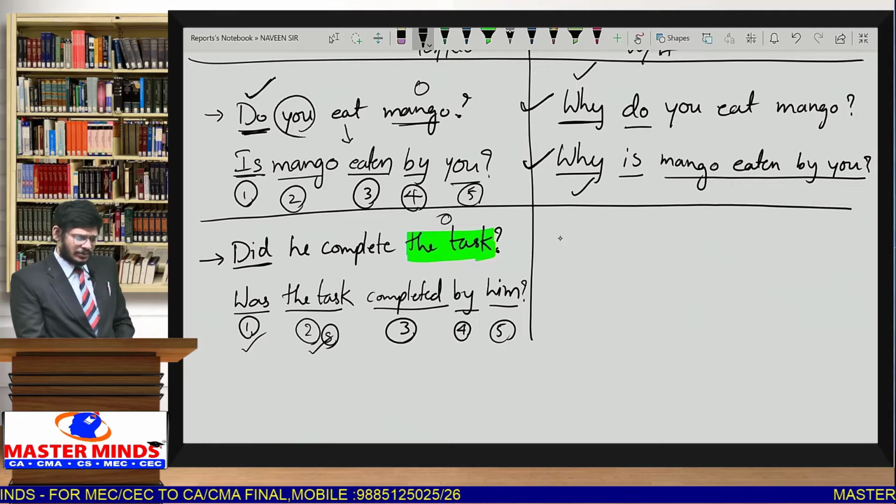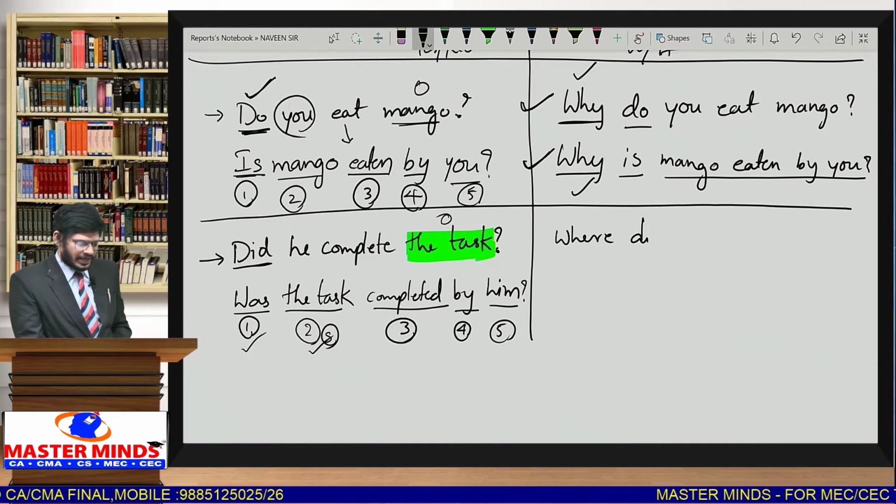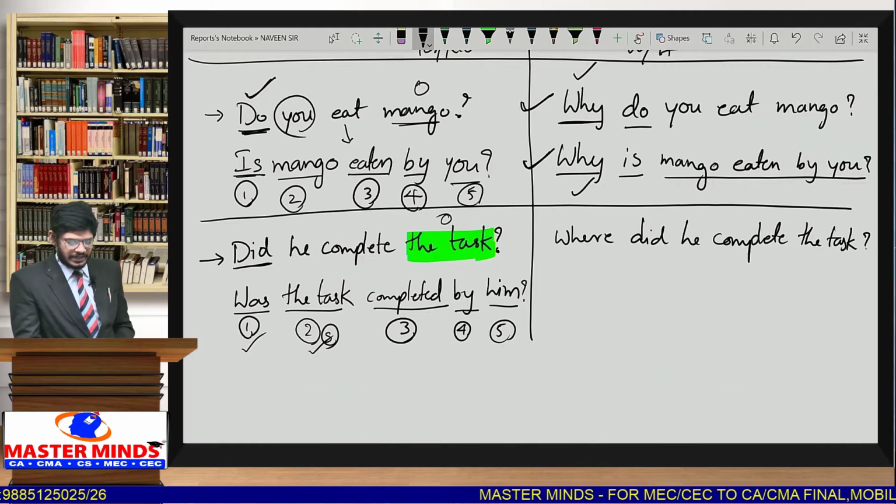Suppose you add a WH word, where or how, you may take how also, no problem. So where did he complete the task? Where did he complete the task?